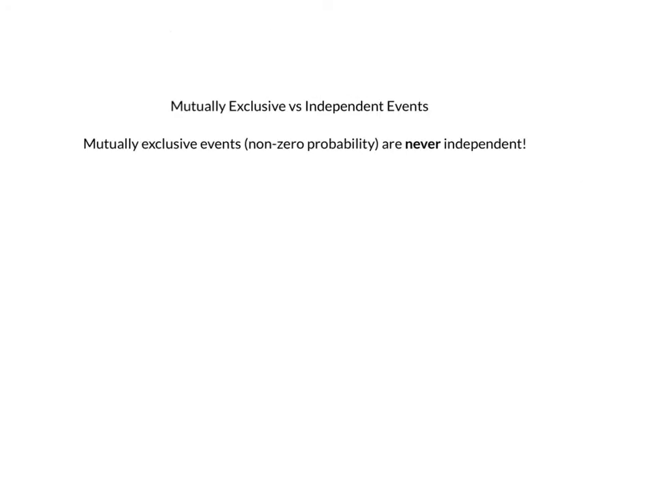Now here's some tricky part if you compare the two concepts. Mutually exclusive events, if they both have non-zero probability, are never independent. Say for example, if I know that the probability of A equals 60%, and they are mutually exclusive, then we know that the probability of B must be less than or equal to 40%. It cannot be 50% because there's no overlap. That means we are given some kind of information about the probability of B. So in other words, they cannot be independent.